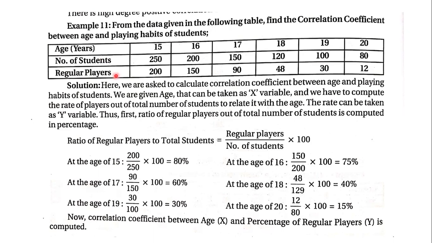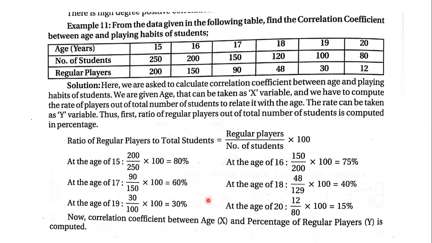Now they have given us the total number of students for that age group, and then the number of regular players of the age group. We divided the regular players by the number of students and multiplied by 100 to give us the percentage. Whatever percentage we got here was the percentage of regular players, and age was considered as X. So this is X and this will be Y. Whatever we calculated here, 80, 60, 30, 75, 40 and 15, this will be the Y.